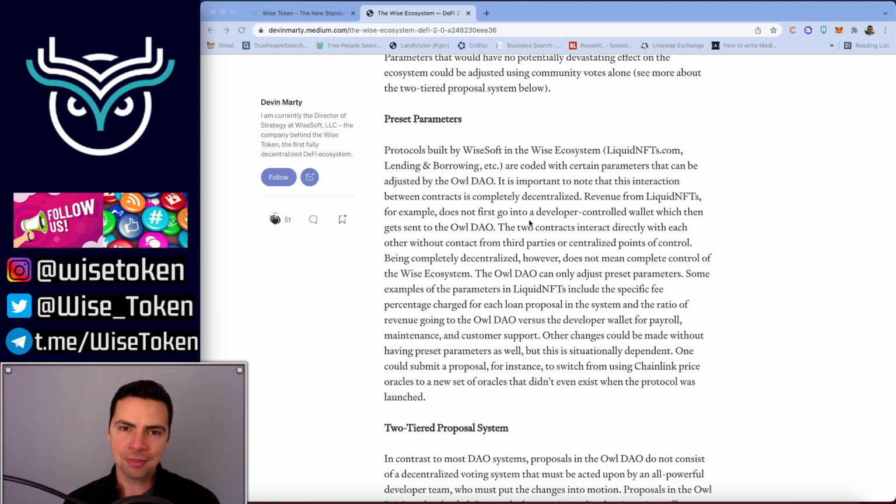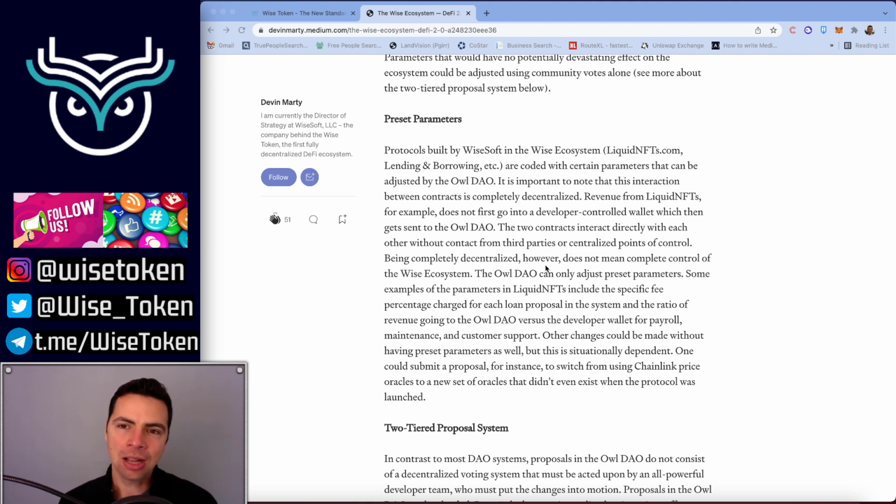Revenue from liquid NFTs, for example, does not first go to a developer-controlled wallet, which then gets sent to the Owl DAO. No. There's no third party. There's no, it comes to me first and then it goes to the Owl DAO. No, it goes straight to the Owl DAO. Does not pass go, does not collect $200, so to speak. The two contracts interact directly with each other without contact from third parties or centralized points of control.